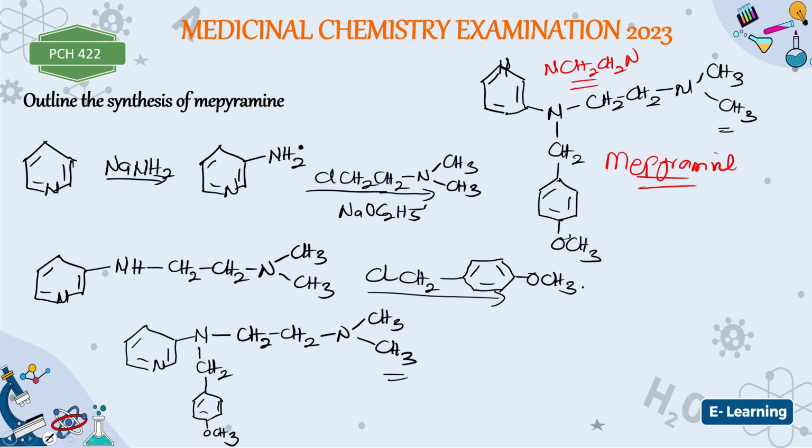All right, so this is now the structure of mepyramine. Mepyramine is an antihistamine, right? It is the ethylene-diamine derivative of the antihistamines. Is that okay? So that is that.